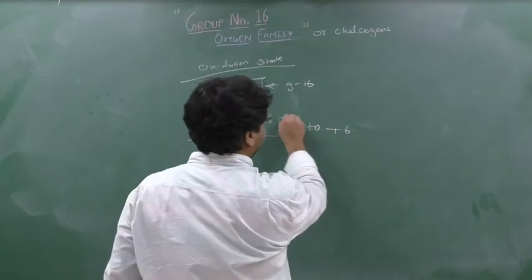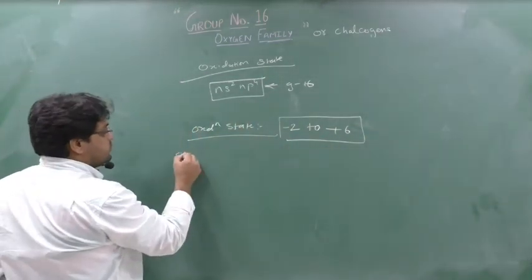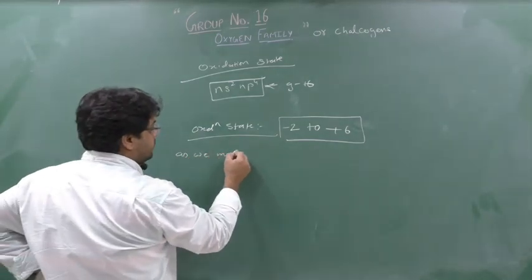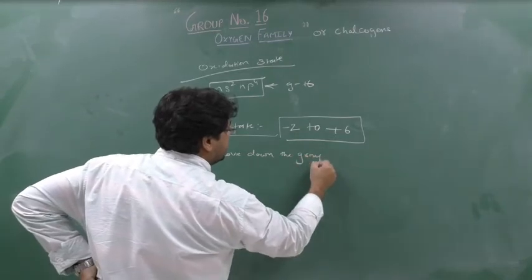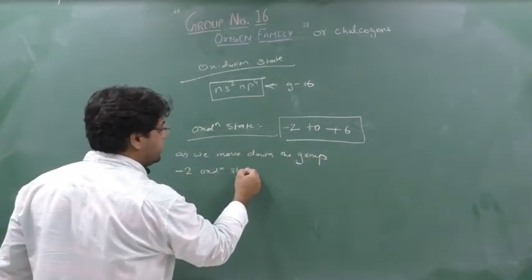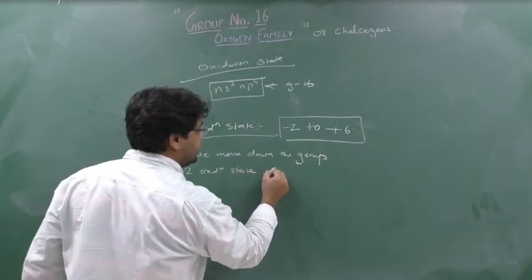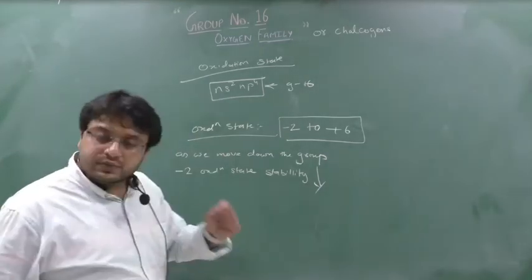Please remember this. Okay. In this, as we move down the group, -2 oxidation state stability decreases. Why? This is a very important question.